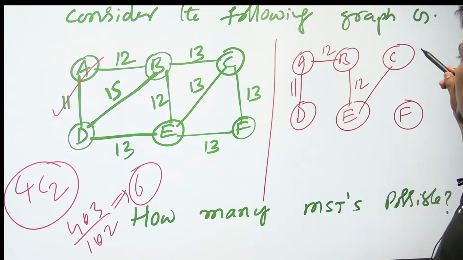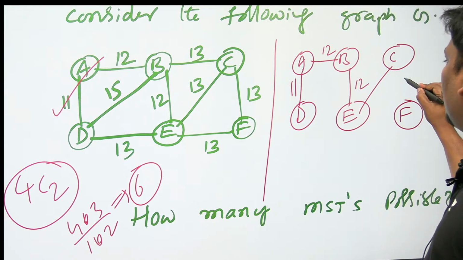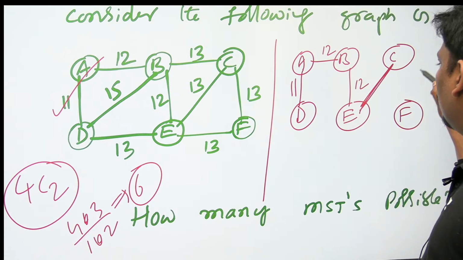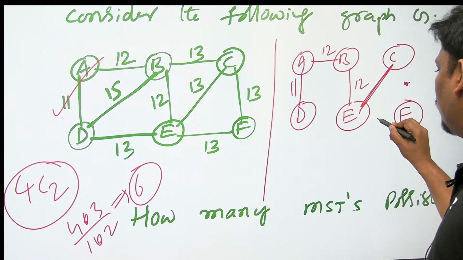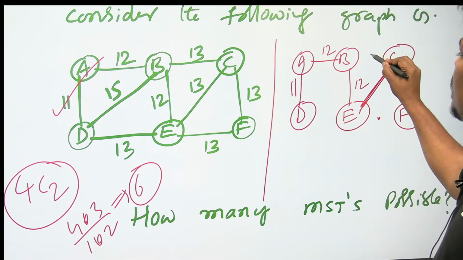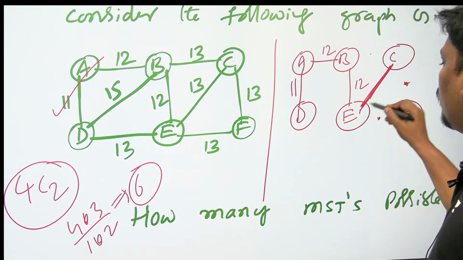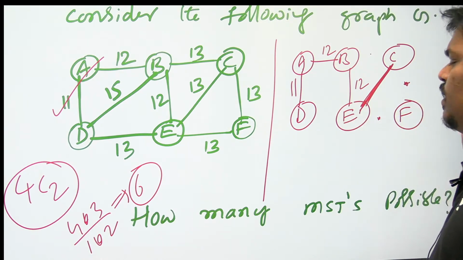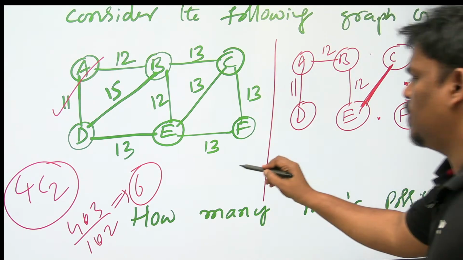Let's see. One is going to be here. If not here, if here, I think 2. Here you cannot, a cycle will come. If you keep it here, a cycle will come. So by fixing this one, there are 2 possibilities, one here and one here. That is one way. Two possibilities are already done.